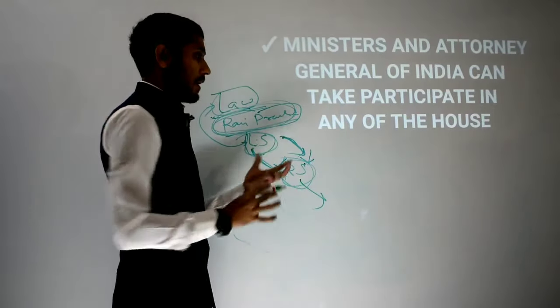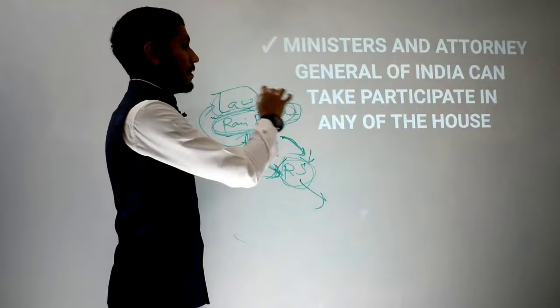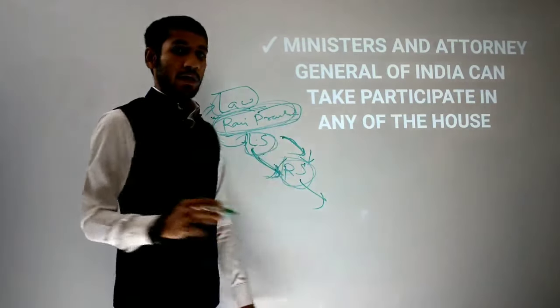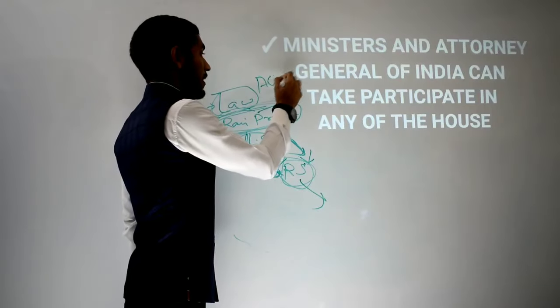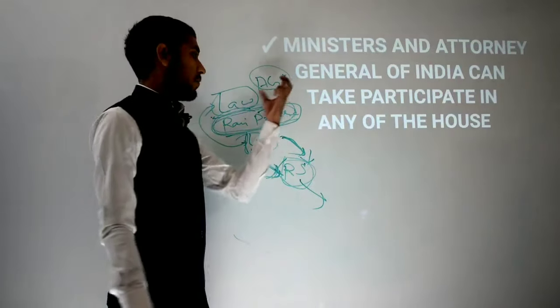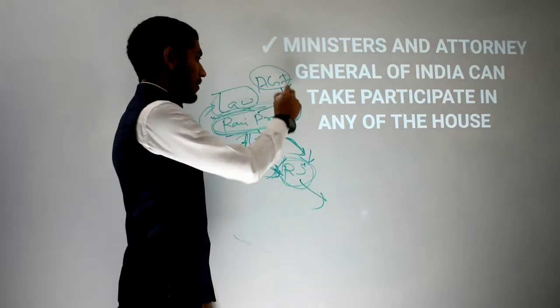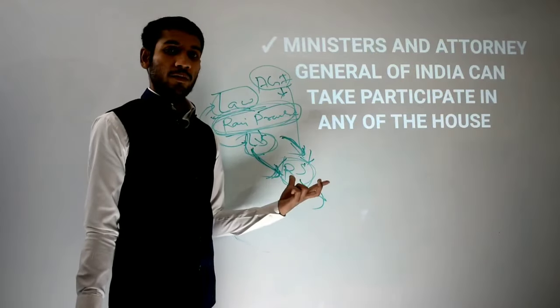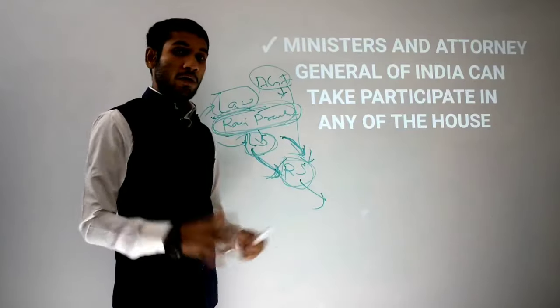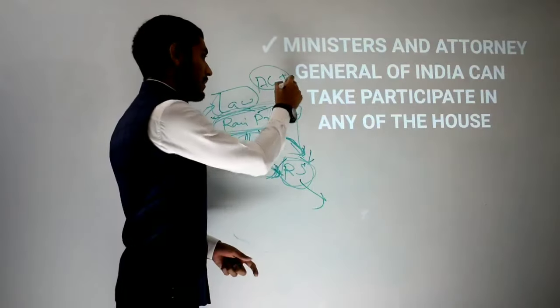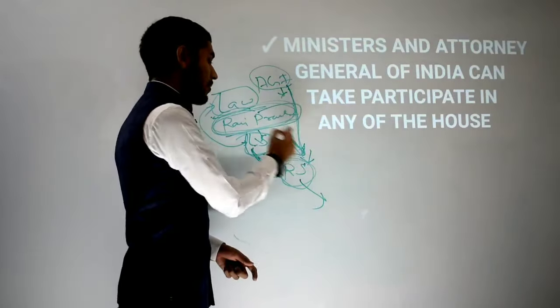Now again, see here, a Minister and the Attorney General of India can take part in any of the houses. I have covered the Attorney General of India, so I hope it is known to all of you that if the Attorney General of India wants to sit in any house, no one is going to stop him. He can sit in any house, but cannot participate in voting in any of the houses. He or she is not a member of any house because he or she is not an MP. That is why he can give only opinions. He can keep his talks in any of the houses, but cannot vote because he is not a member of any house.